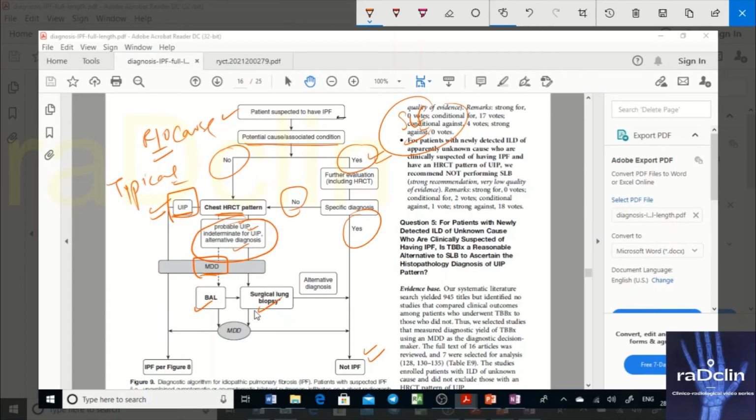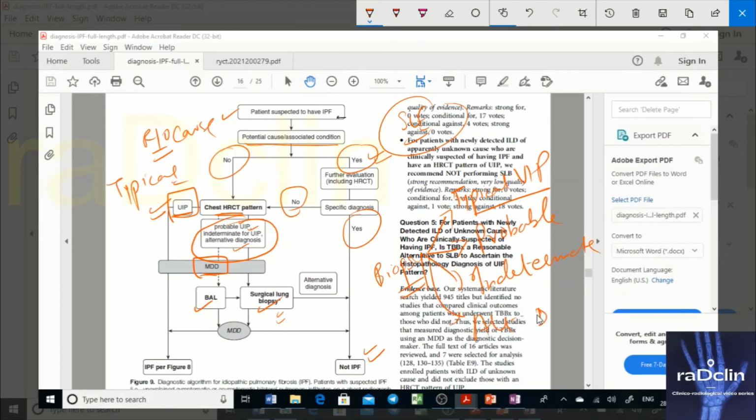After this, now you have biopsy findings, you have BAL findings, those can suggest alternative diagnosis. Just like we have HRCT findings, similarly we will be having biopsy findings also, and biopsy findings are also categorized under the same categories: typical UIP, then probable UIP, indeterminate for UIP, and lastly alternative diagnosis.